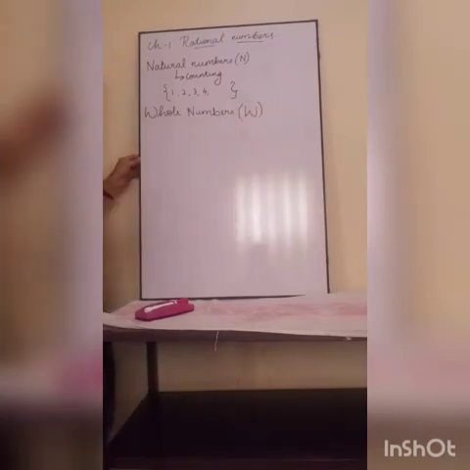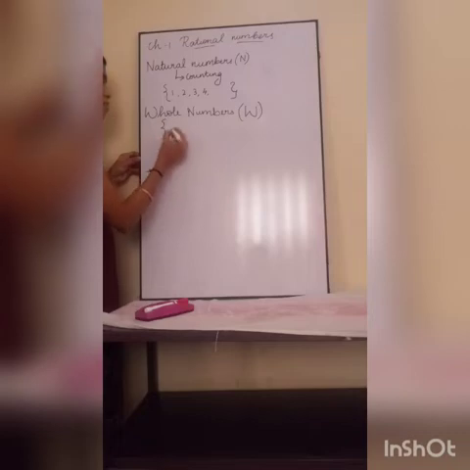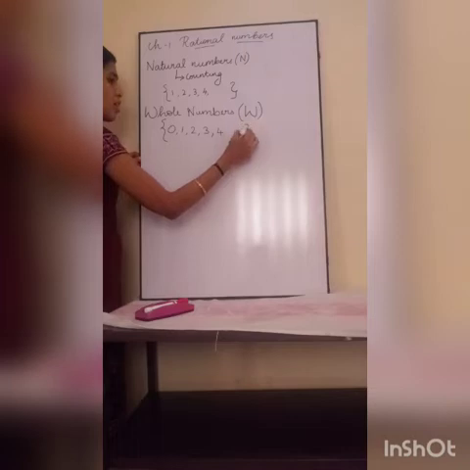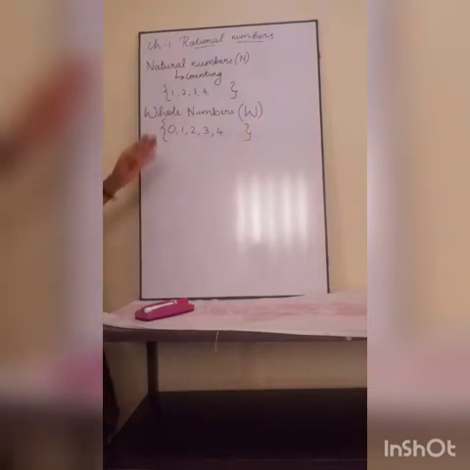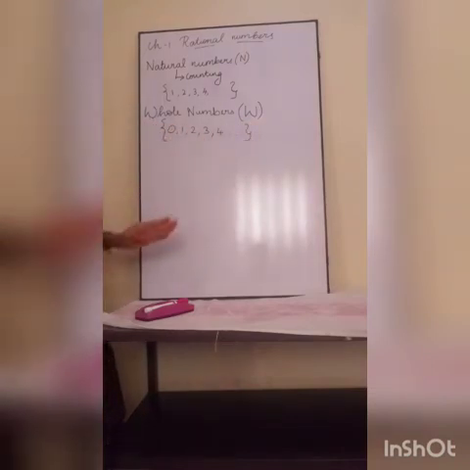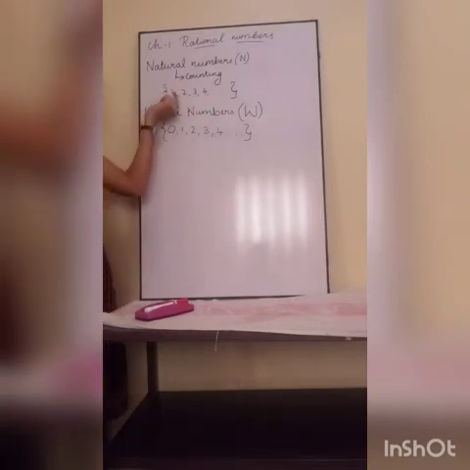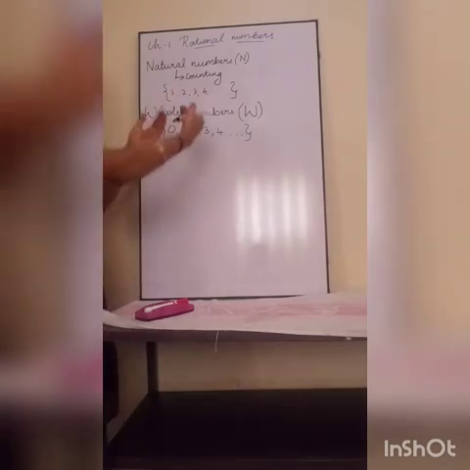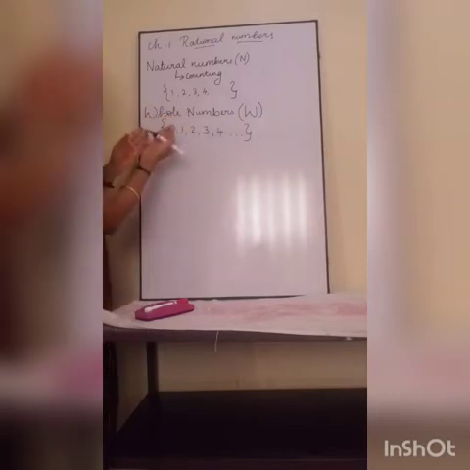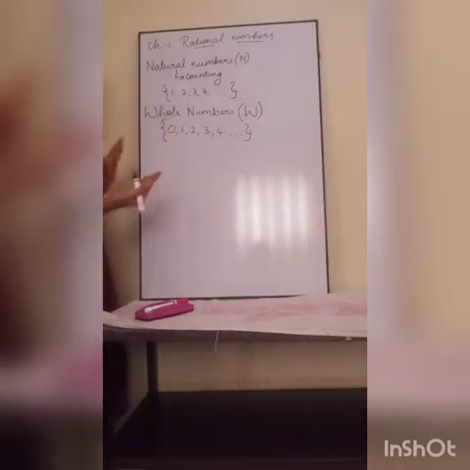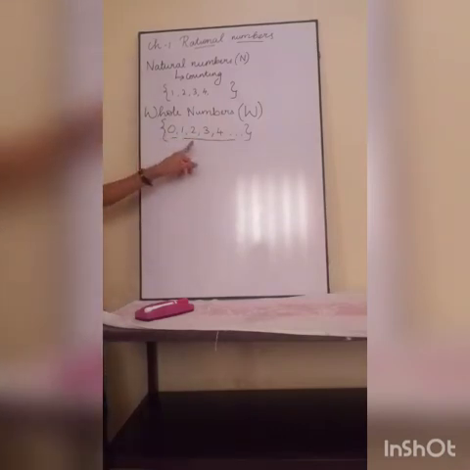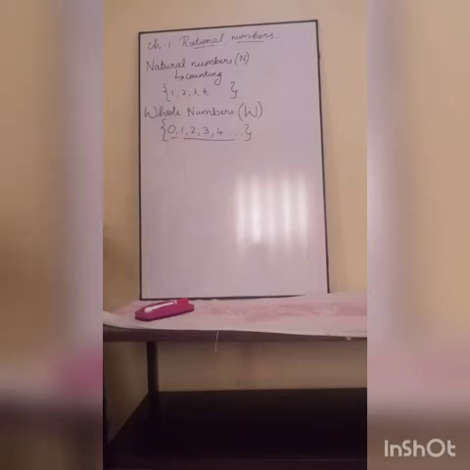Capital W. The whole numbers start from 0, 1, 2, 3, 4, etc. This is also countable, we can count each and every number, but it is infinite. Here we don't have 0, so we introduce a new number called whole numbers, 0, 1, 2, 3, etc., which means it is a combination of natural numbers and 0. Understood?